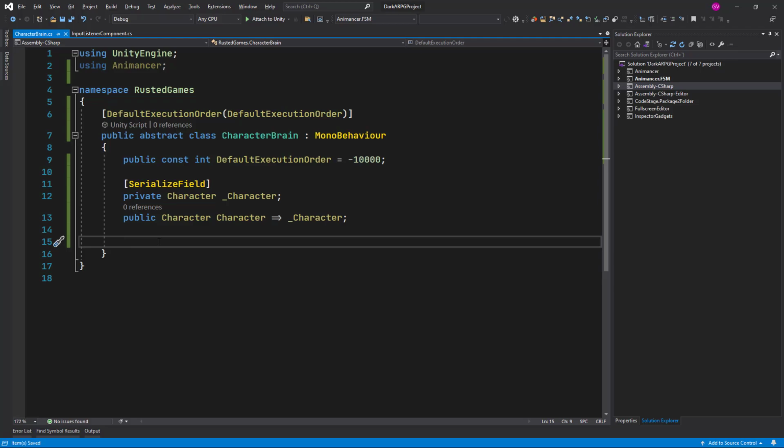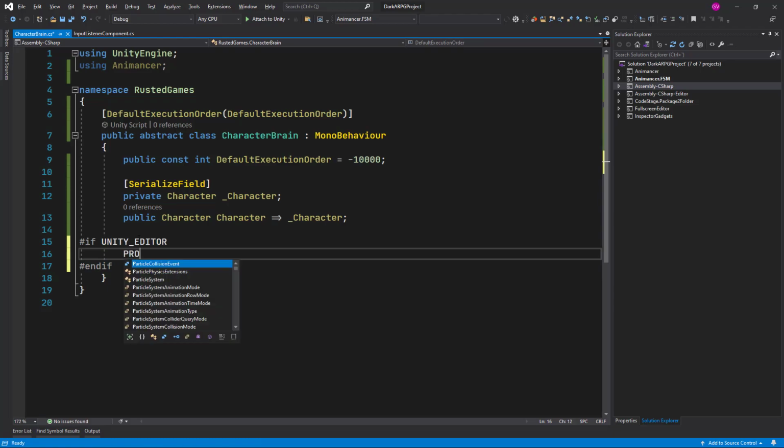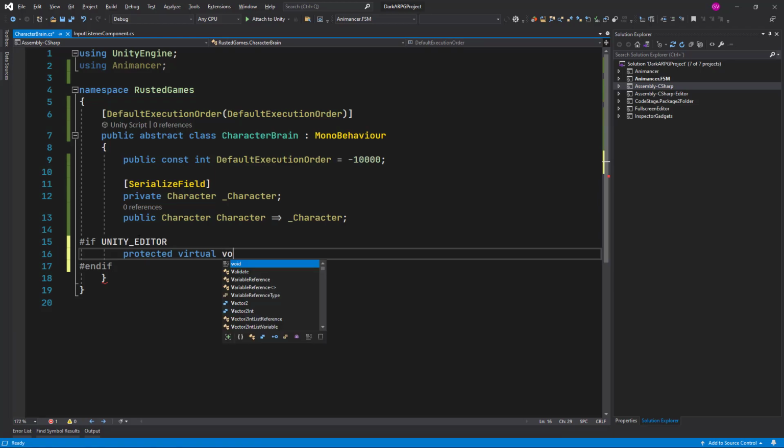And also there is a nice thing that we can implement here. There is the OnValidate method from the MonoBehaviour, and this needs to be executed in editor mode. So let's add a pragma here for the Unity editor, and if, and we can call now the protected, let's make it virtual because we are in an abstract class that needs to be inherited from, OnValidate.